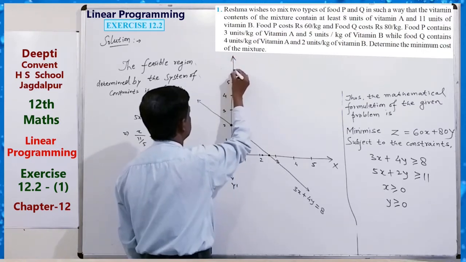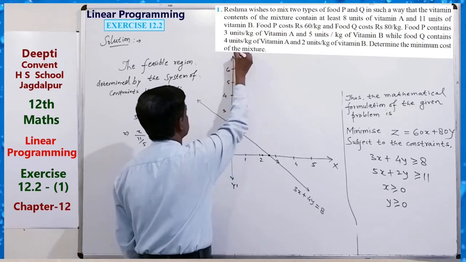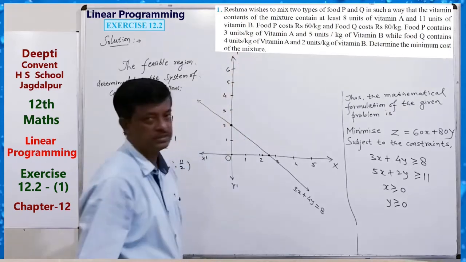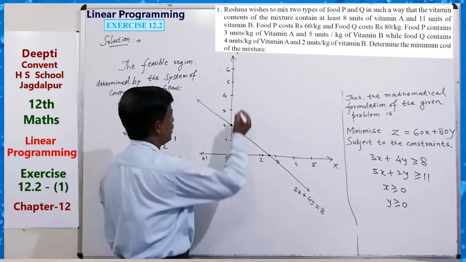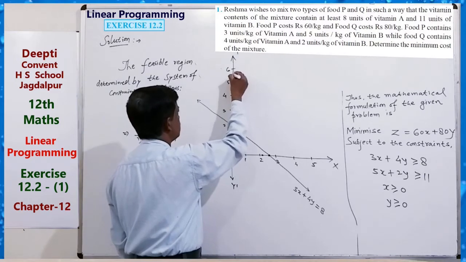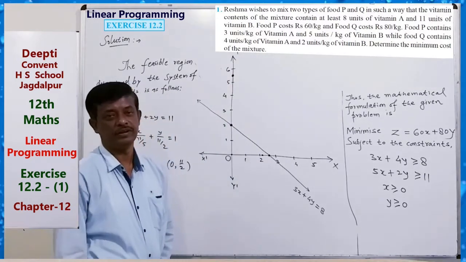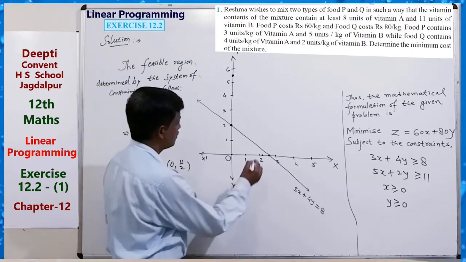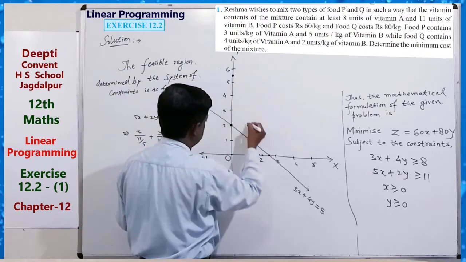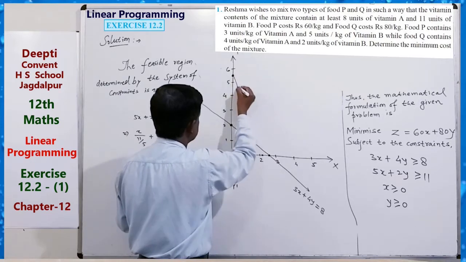five, 6, the y-axis is this. So 5.5 means here and here is the point. So we have to draw a line joining these two. Okay, so just like this.